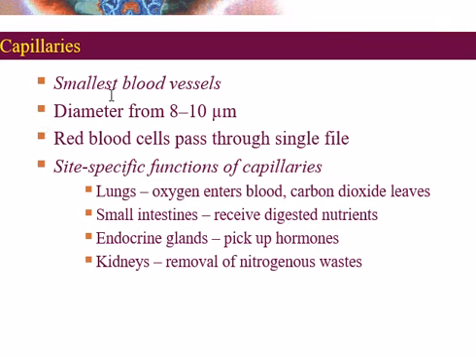The diameter ranges from 8 to 10 microns. The red blood cells pass through the capillaries in a single file, as I will show you later, that there is no stacking of red blood cells, only they can pass through in a linear fashion. And there are specific types of capillaries in lungs and small intestines. In the lungs, they carry the oxygen and carbon dioxide. The small intestine receives the digested nutrients. In the endocrine glands, they pick up the hormones, and in the kidneys, they cause the removal of nitrogenous wastes.